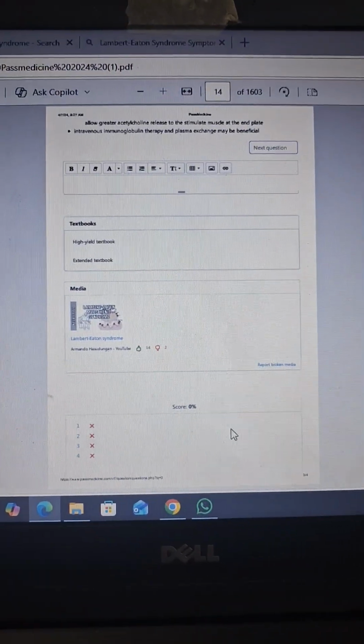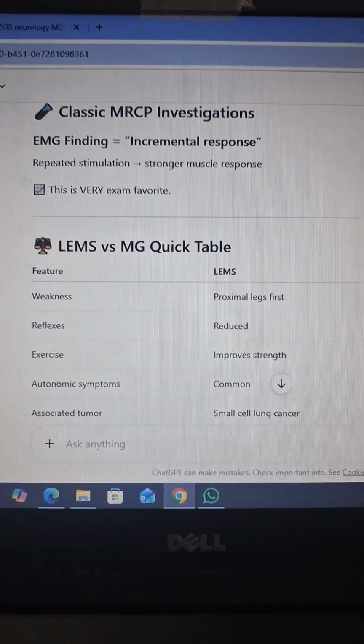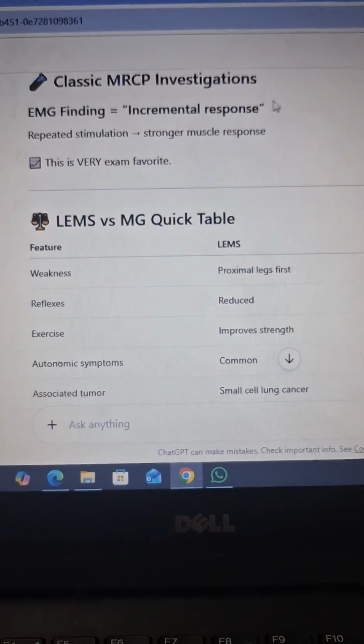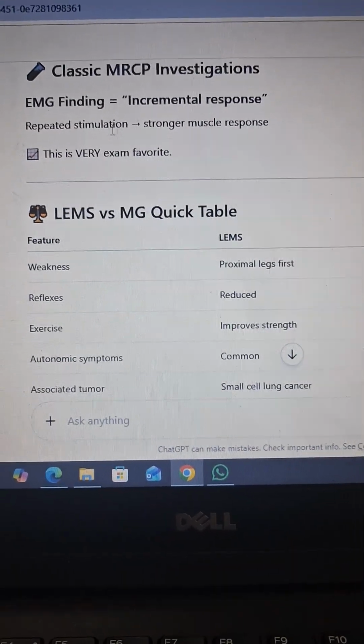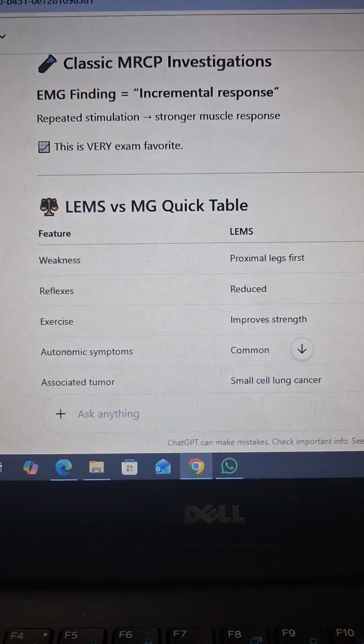Let me show you the last thing I want to tell you about it. This is the classic MRCP investigation: the EMG finding of incremental response. What is incremental response? Repeated stimulation leads to a stronger muscle response. This is really an MRCP favorite.